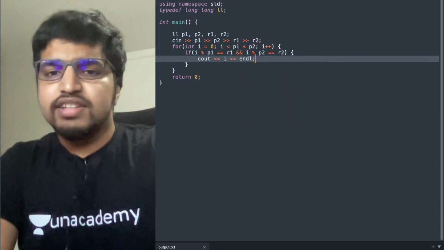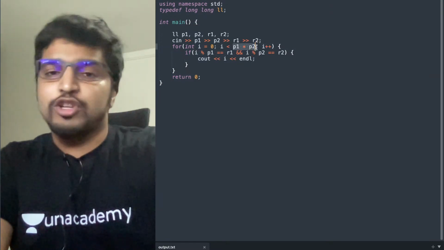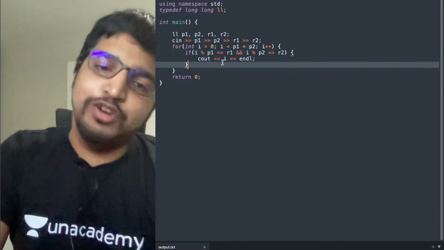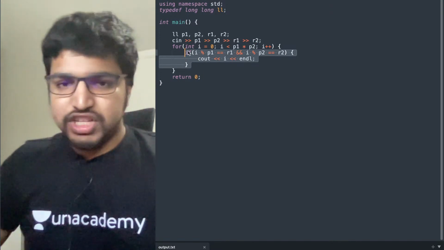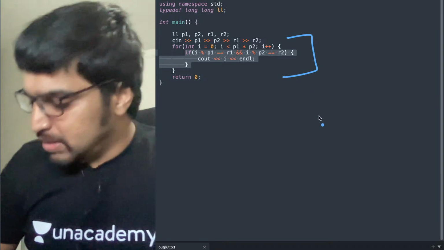That's it. Straightforward question. Like we decided that there exists a solution between 0 and p1 into p2, and we iterated through all of them. All right. What is the complexity of this? Can anyone tell me what the complexity of this is?